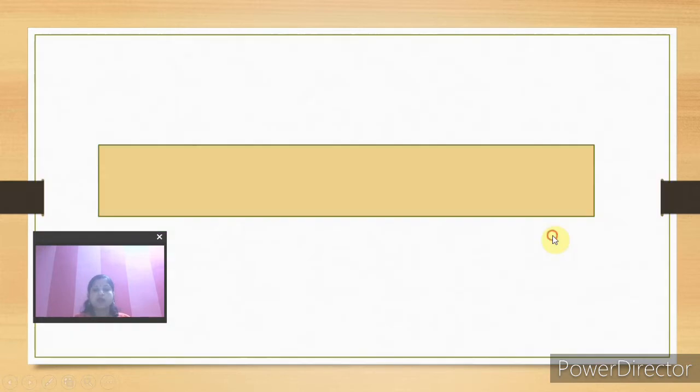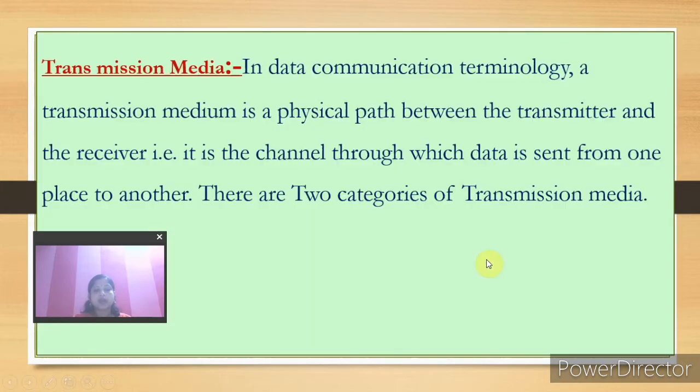Now, transmission media. Transmission media means the media through which data transmission will take place. So what are transmission media? In data communication terminology, a transmission medium is a physical path between the transmitter and the receiver. That is, it is the channel through which data is sent from one place to another.